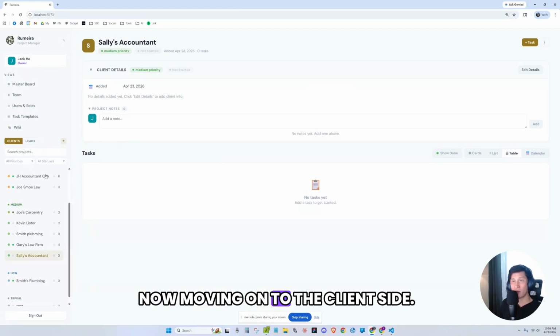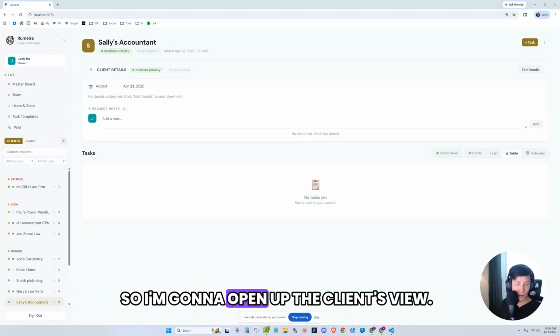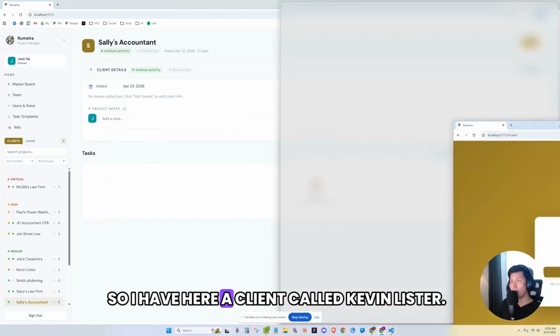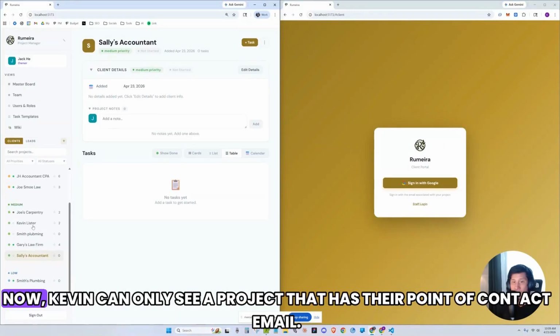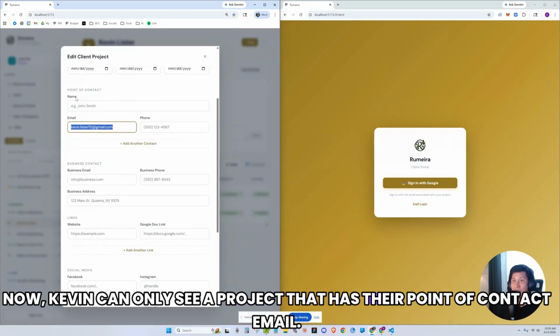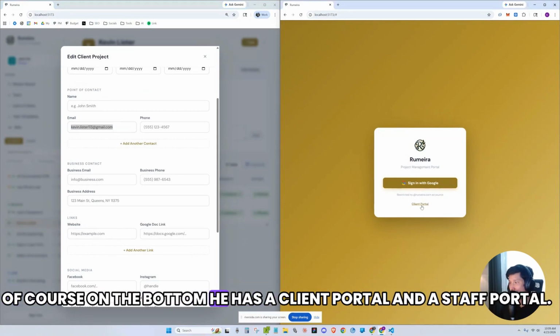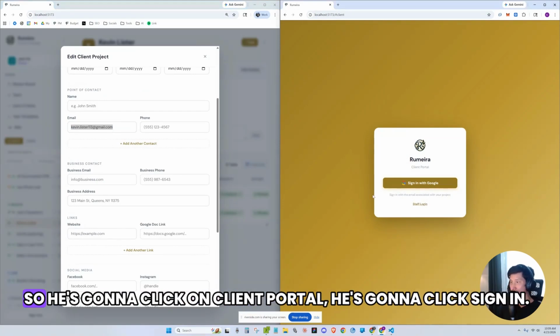Now, moving on to the client side. Let's say I want to share my task with the client. So I'm going to open up the client's view. So I have here a client called Kevin Lister. Now, Kevin can only see projects that have his point of contact email. So Kevin's going to sign in with his own email. Of course, on the bottom, he has a client portal and a staff portal. So you're going to click on client portal. He's going to click sign in.